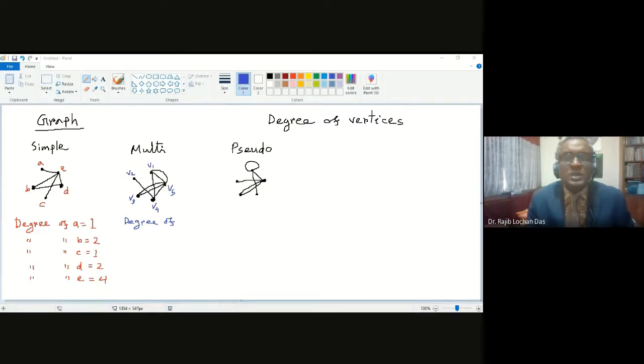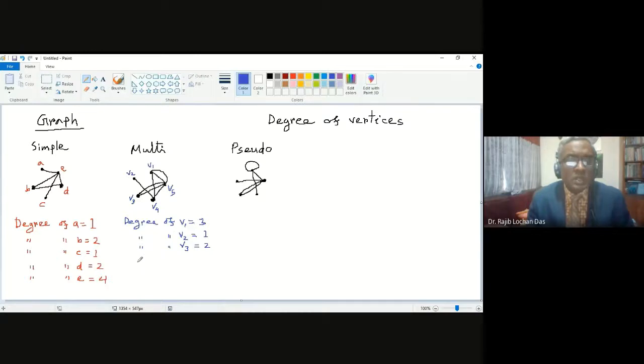So you can say degree of V1. You count how many lines are connected with this vertex. This is 3. Degree of V2, how many lines are connected with V2? It is only 1. Degree of V3, the number of lines connected with that point, is 2.